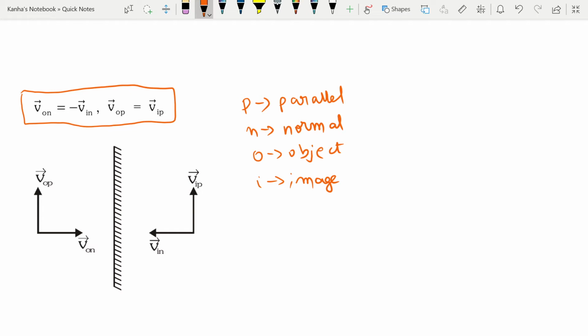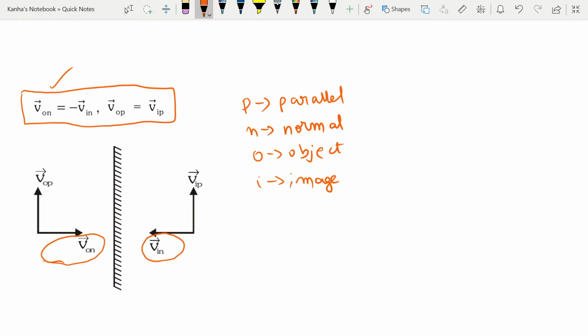So for the first case, this is all you should remember: the normal component of velocity of the object is equal to the negative of the normal component of velocity of the image.